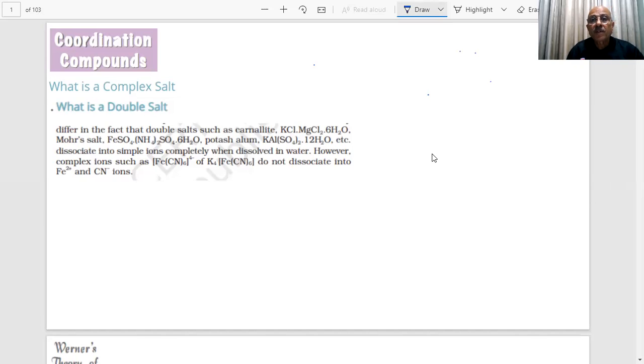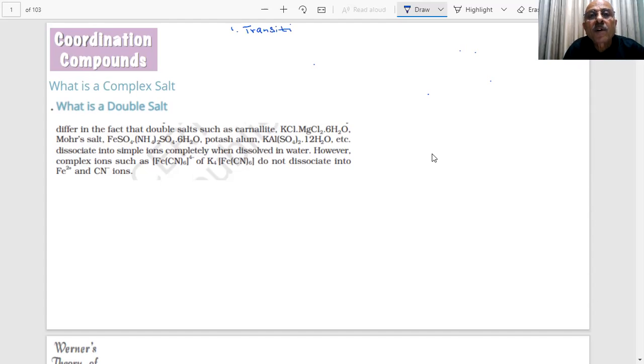Coordination compounds, students. What we are going to discuss is coordination compounds. We must understand what coordination compounds are, how they were discovered, and who is the father of coordination chemistry. A lot of important information is there, but you know already when I discussed the properties of the transition elements, what did I tell you? That transition elements form a large number of complex compounds. We told you when we were talking about the chapter on the transition elements.